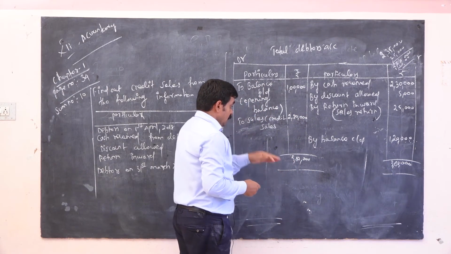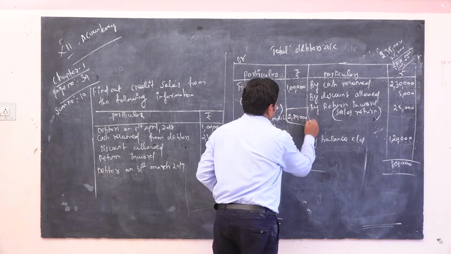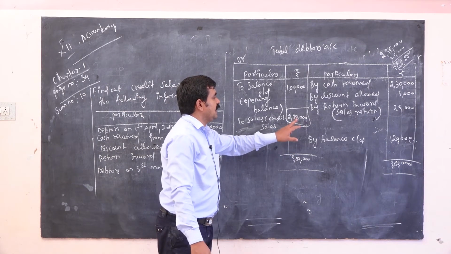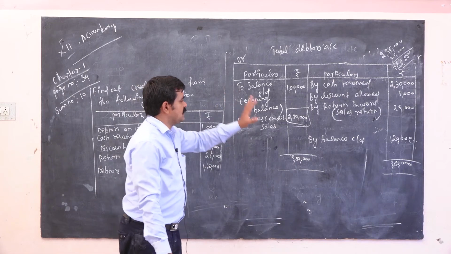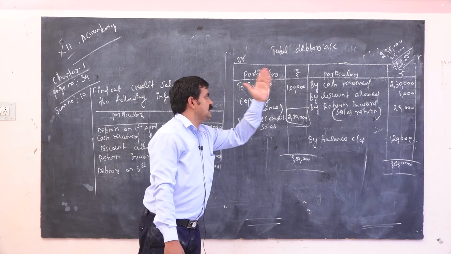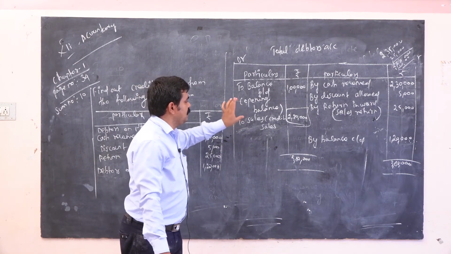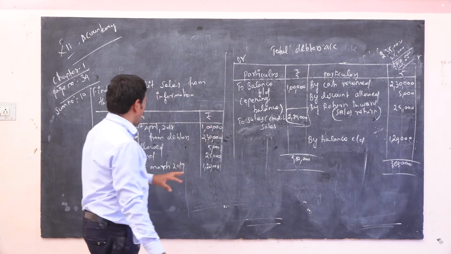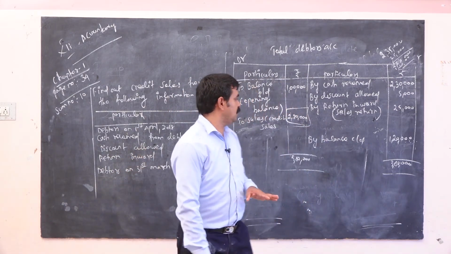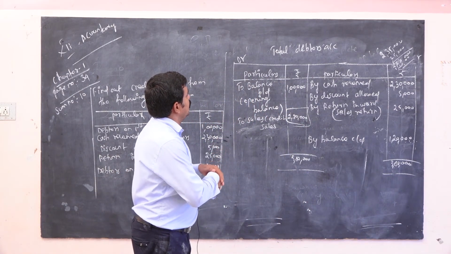So the credit sales amount is 2,80,000. This sales amount is missing information, not given in your problem. So you have to find it out. Okay, so these are the problem.